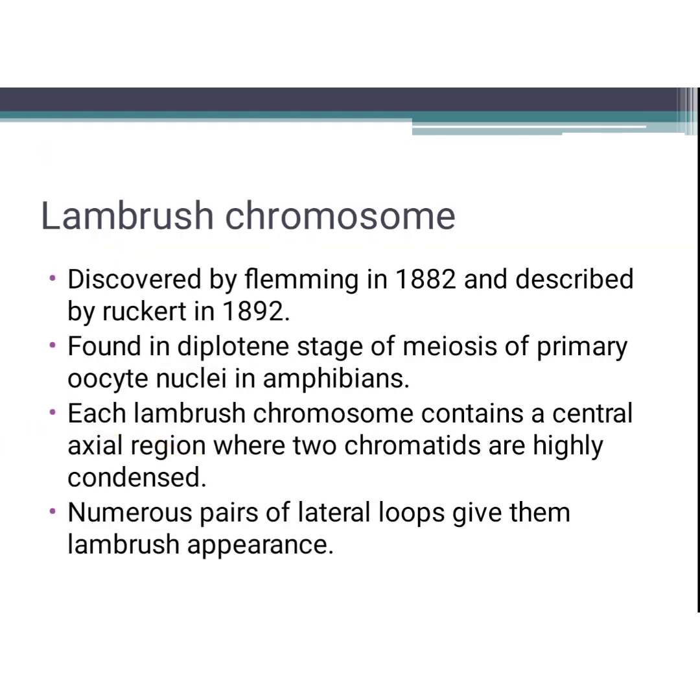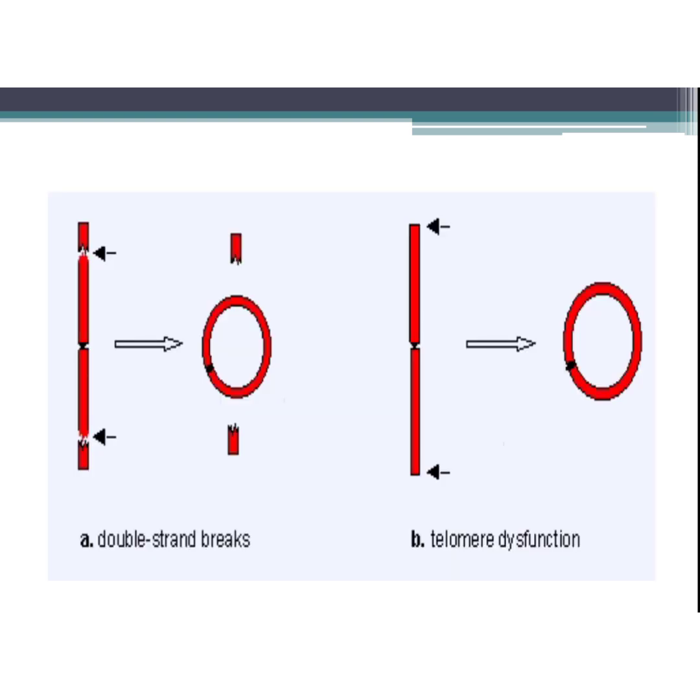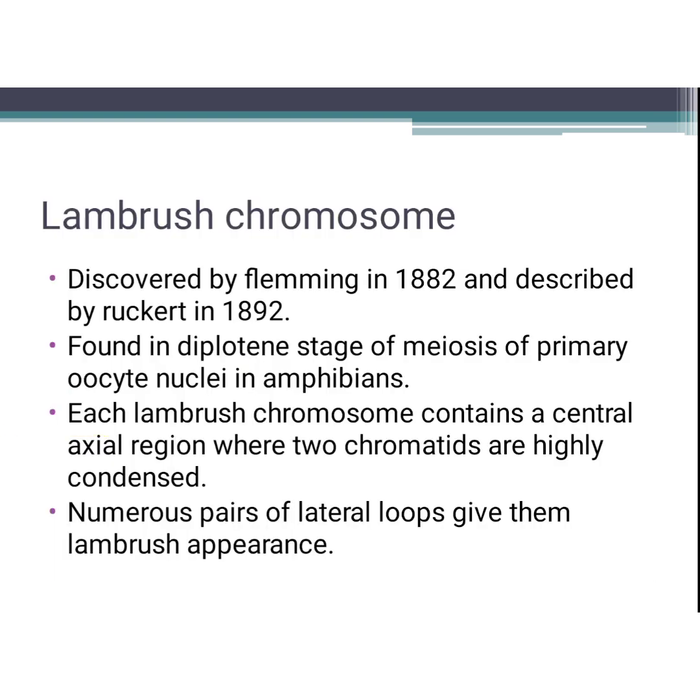Next, Lampbrush chromosomes. This was actually discovered by Flemming in 1882. It was described by Ruckert in 1892. They are found in oocyte nuclei of both vertebrates and invertebrates, especially in Drosophila. They are found during the diplotene stage of meiosis.